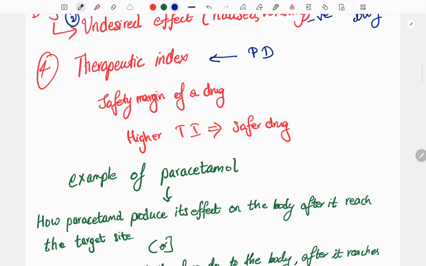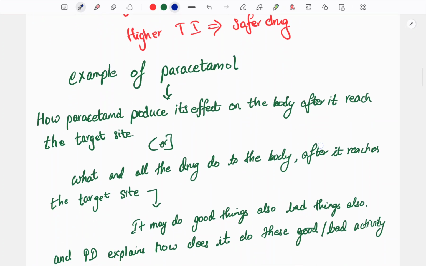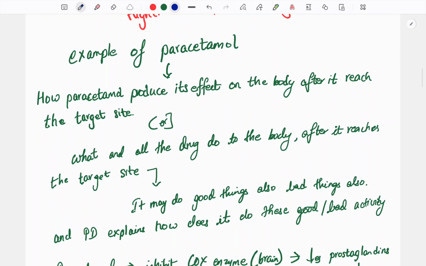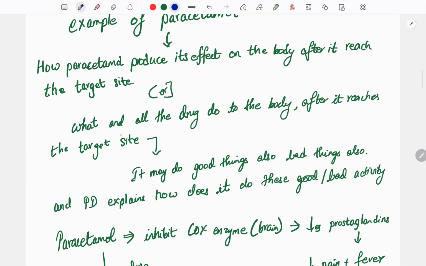We will also see an example of paracetamol with respect to pharmacodynamics. Generally paracetamol produces an antipyretic, analgesic effect, and sometimes an anti-inflammatory effect also. What do all drugs do to the body after they reach the target site?